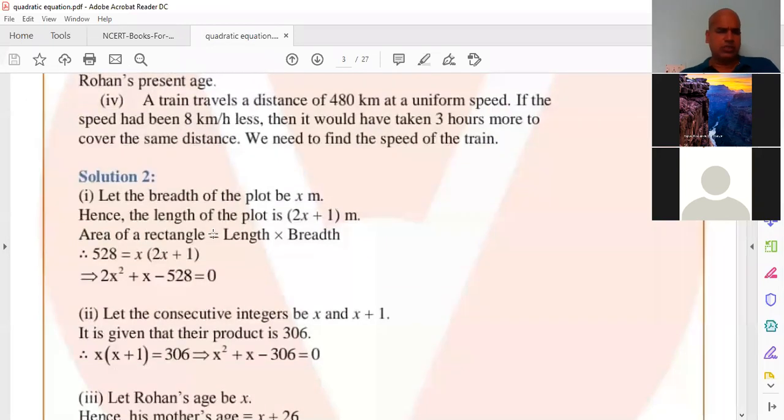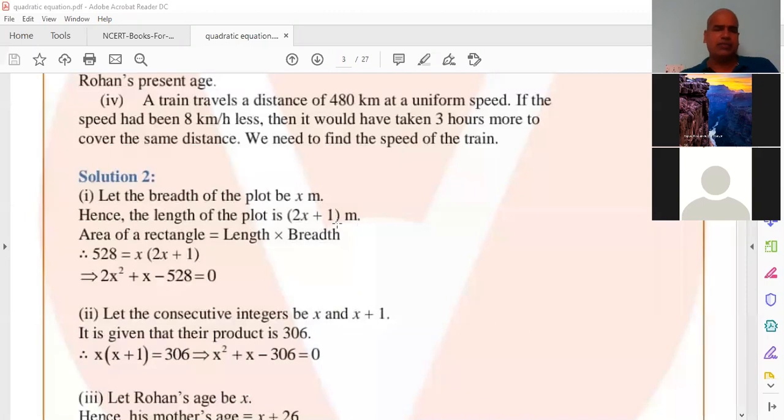CMA. Solution 2. First bit. Let the breadth of the plot be x meters. Hence, the length of the plot is 2x plus 1. Twice its breadth and 1 more than: twice means 2 times, 2x, plus 1 more than means 2x plus 1 meters.